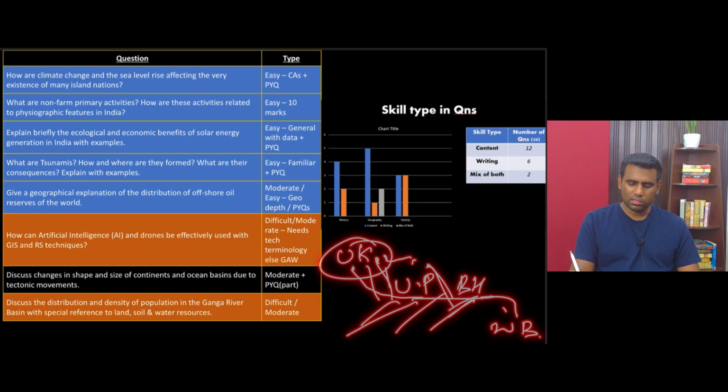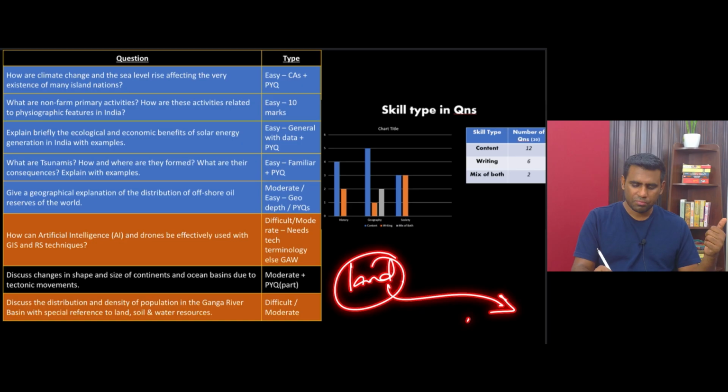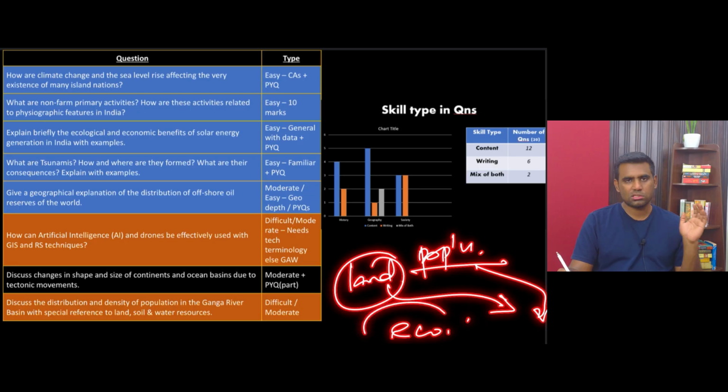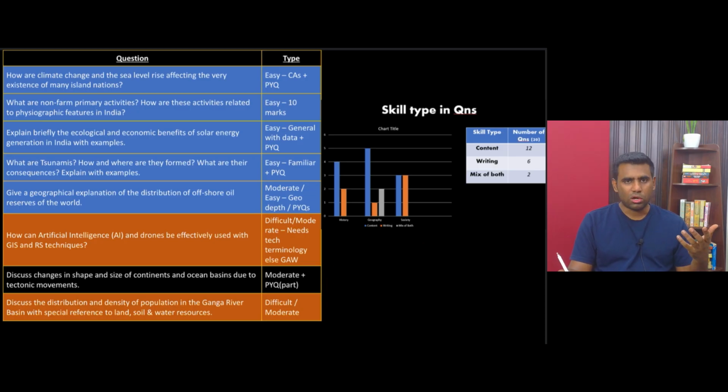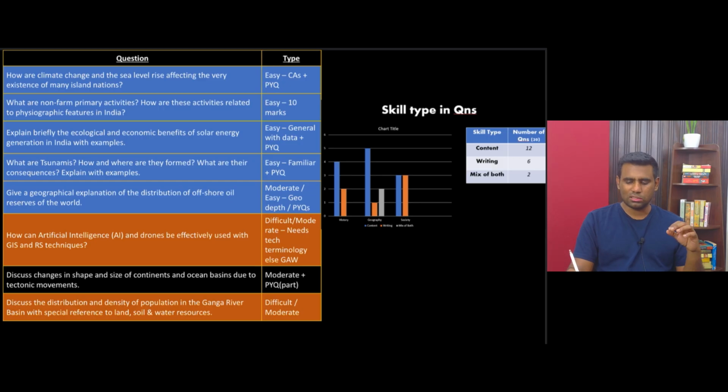And you have to have a somewhat adequate knowledge on the land types across different states, across different regions, and what is the population concentration in these areas, what is the economy of people in these areas, and maybe what if the water gets contaminated in a few areas because of industrial activities, right? This is more of a question on economic geography, right? Geography optional students may write a wonderful answer for this question. Others may struggle to write the correct ideas for this. They can make a vague answer, but handling and coming up with the best answer is a problematic aspect here.